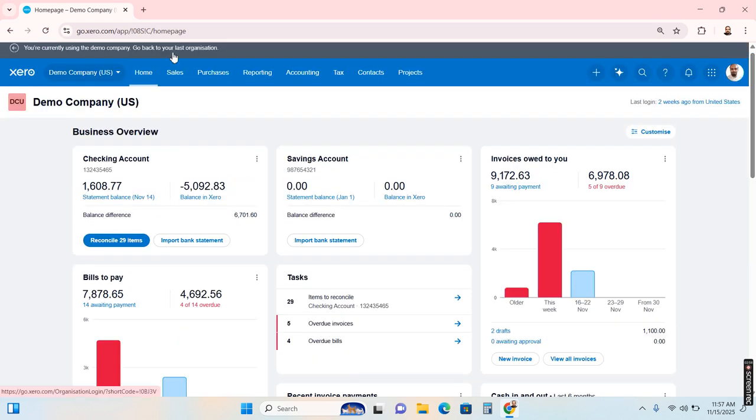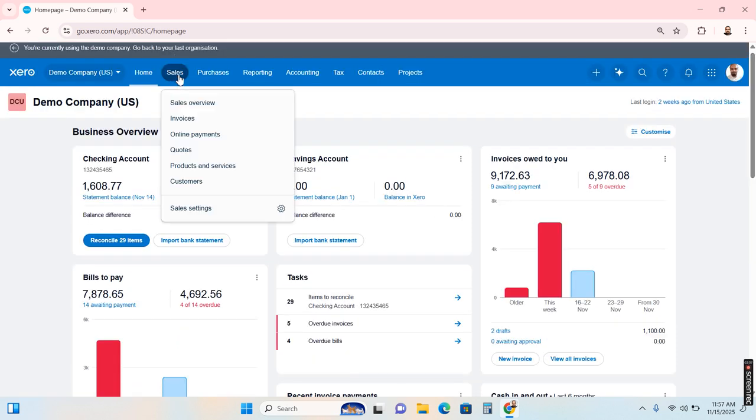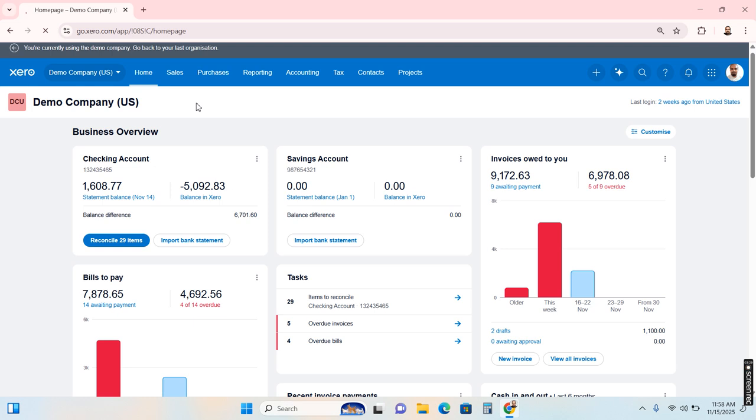Now let's talk about the sales tab. First of all, let's see how many tabs there are: home, sales, purchases, reporting, accounting, tax, contacts, and projects. I already showed you the home tab. This lesson is about the sales tab, an overview of the Xero software regarding sales. So let's click sales overview.